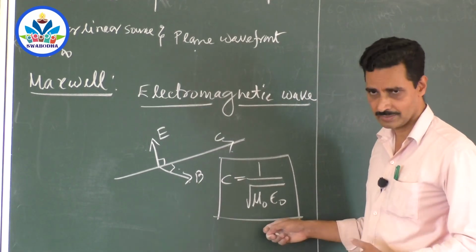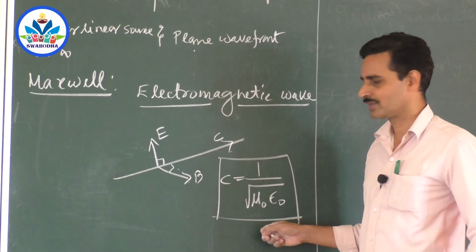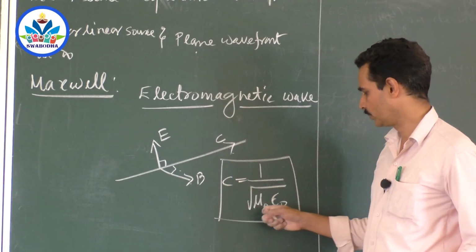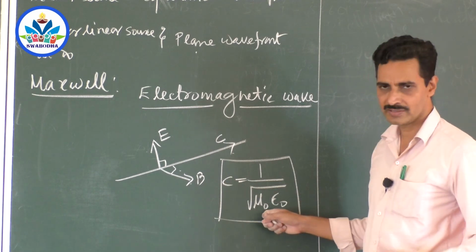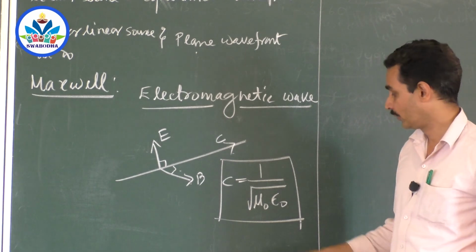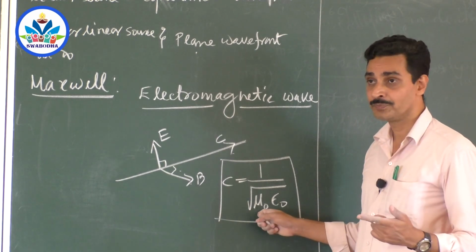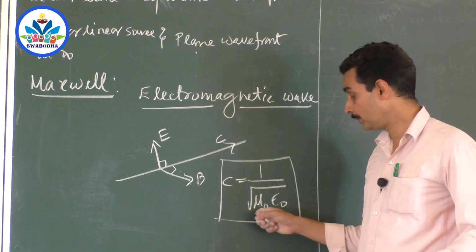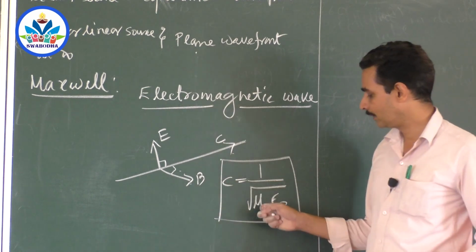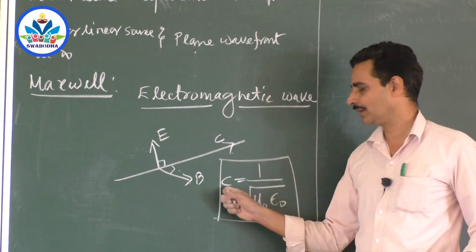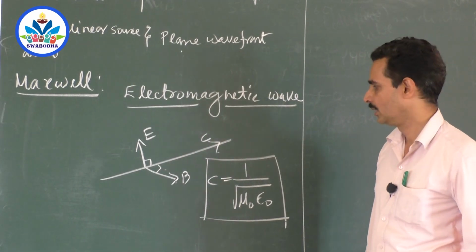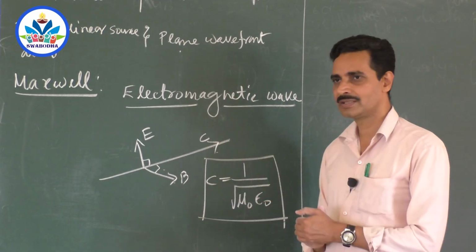Maxwell didn't give only this equation, he gave many equations, and this is one of the famous ones. Velocity of light is given by 1 by root of mu naught epsilon naught, where mu naught is the permeability of the medium and epsilon naught is the permittivity of the medium; they are constants. Of course, this is especially for vacuum. Mu naught is the permeability of vacuum, epsilon naught is the permittivity of vacuum. This is the speed of light. The values of these were substituted and calculated, and the velocity of light was got, 3 into 10 to the power 8 meters per second. The same answer was got, so that was the theory given by Maxwell.